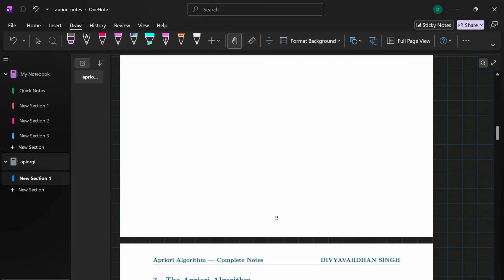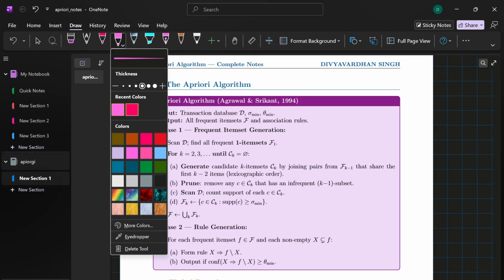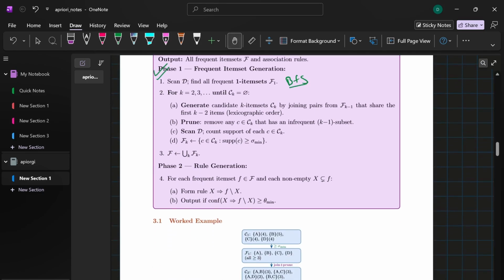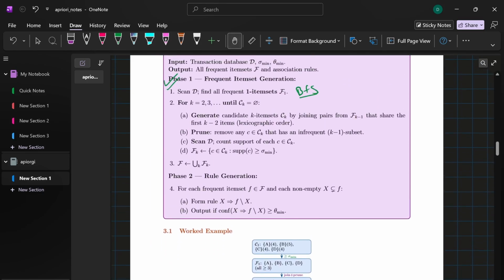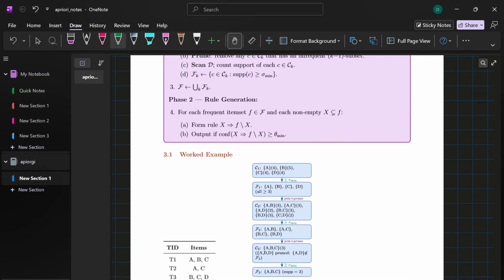Moving forward towards this section of the algorithm and the step-by-step example. So let's look at how this algorithm actually works. Phase 1, we need to find all the frequent item sets using a level-wise breadth-first search, or we can use another approach also. Second, we extract the strong rules from those frequent item sets. Moving forward to a concrete example, imagine we have 6 transactions and we set our minimum support threshold to 50%, which means an item set must appear in at least 3 transactions to be taken into account.